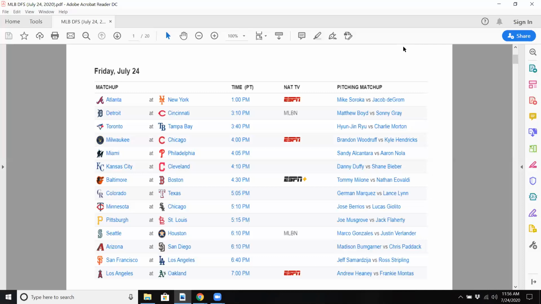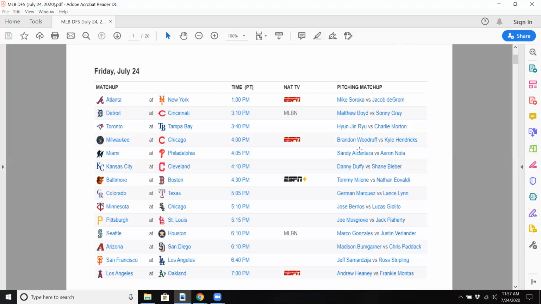So here we have an awesome Friday slate. Here we look at the schedule. So we'll cross out the first 3 games. We're going to only focus on the main slate. And so we have Milwaukee at Chicago, Miami at Philadelphia, and then we have a bunch of other games going on today. So it's an 11-game slate.